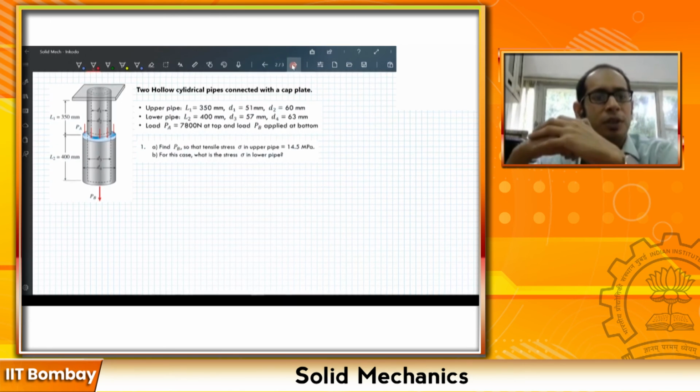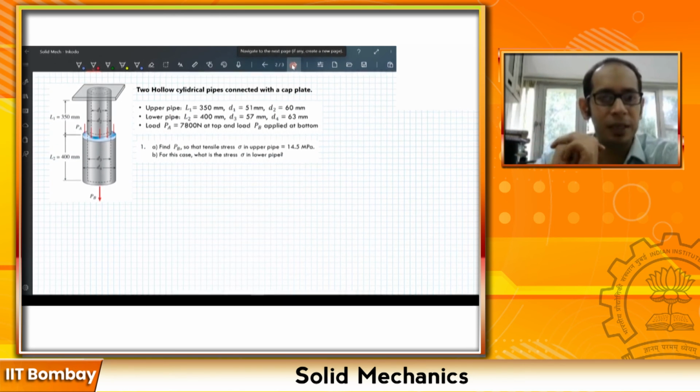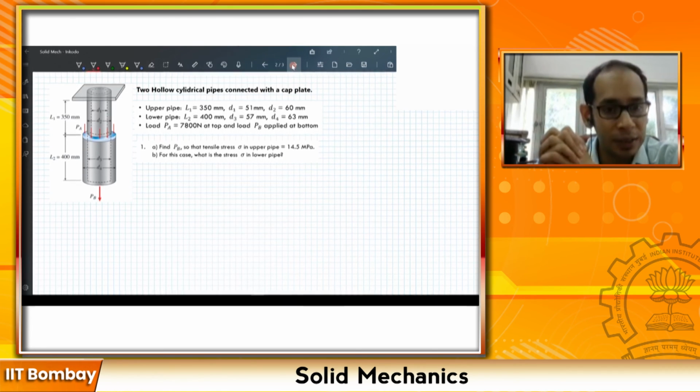So the first problem says: find the load PB so that the tensile stress sigma in the upper pipe is 14.5 MPa. And part B of this question asks: what is the stress sigma in the lower pipe, right? So let's revisit the problem again and try to understand, right?